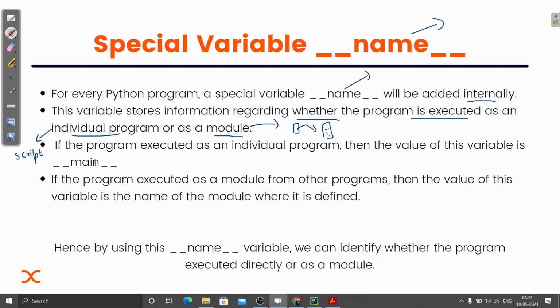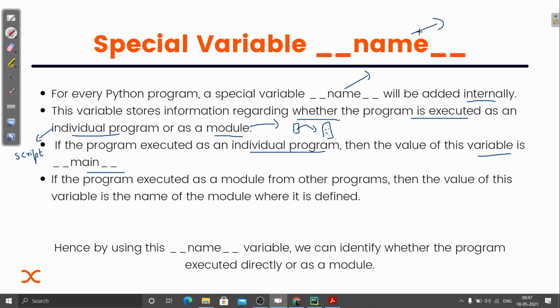So with the help of this special variable __name__, we actually get to know whether the file is a script or a module. If the program is executed as an individual program, like a script, then the value of the variable is __main__.